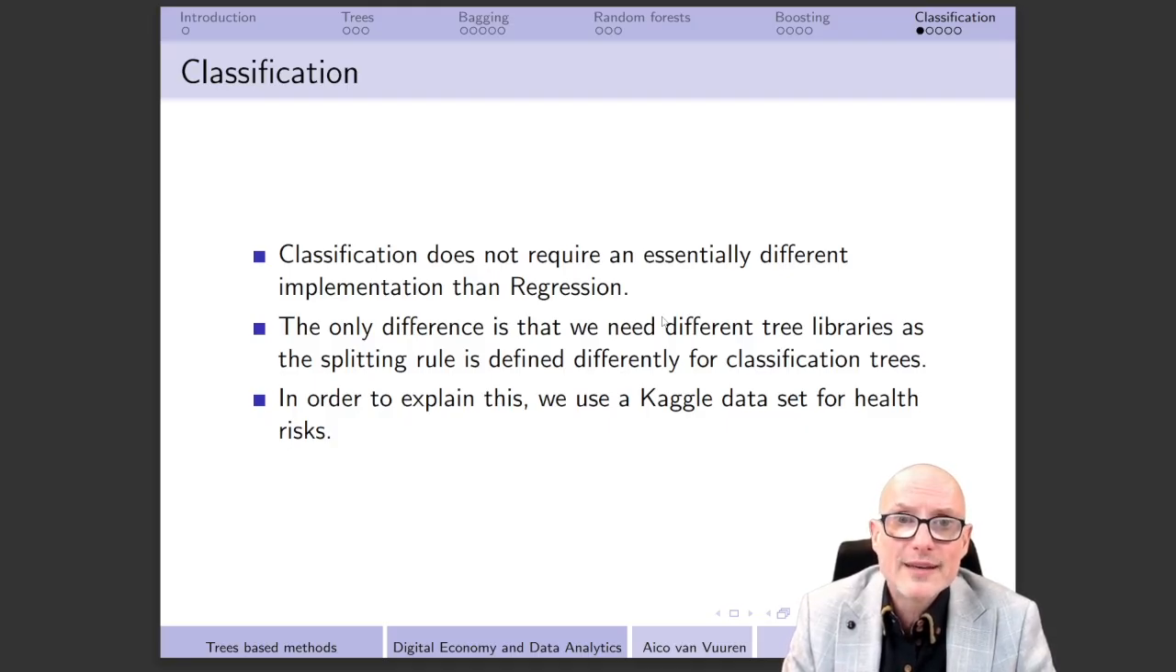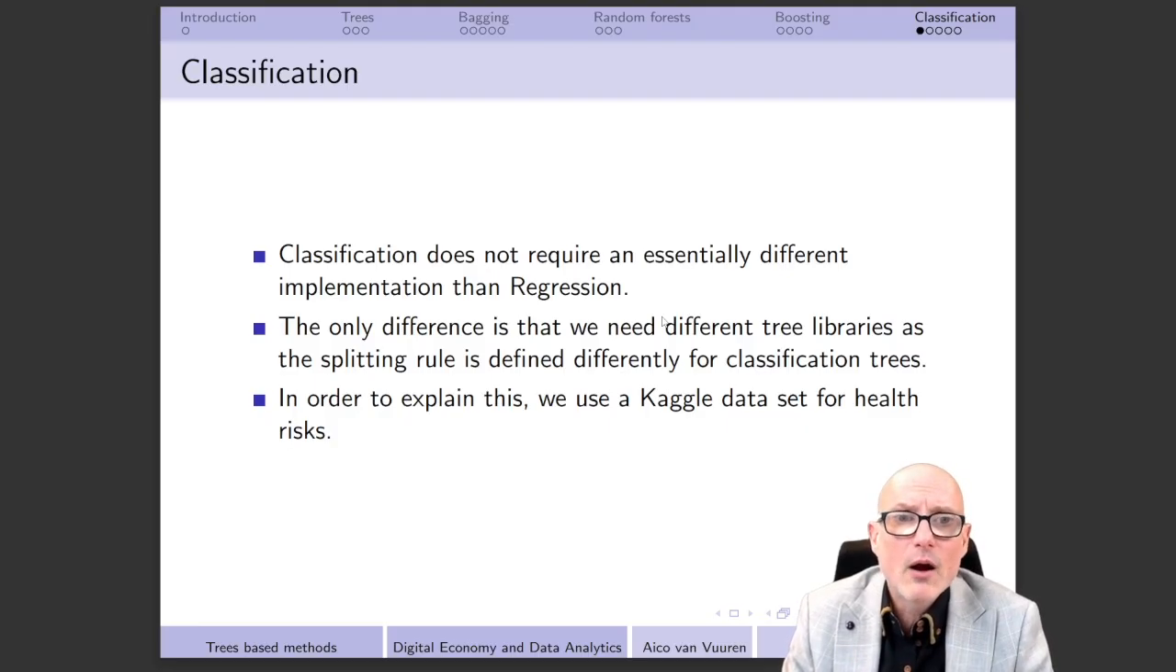Another difference is of course how we predict in the different subsets. Take into account that with regression, we take the average over the observations that we have, whereas with classification, we predict the class that is most frequent in the particular subset that we need to predict.